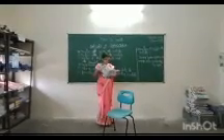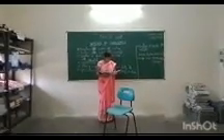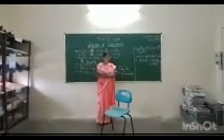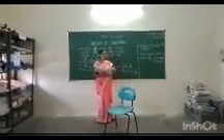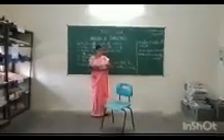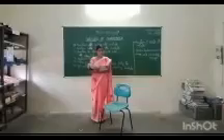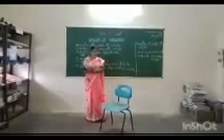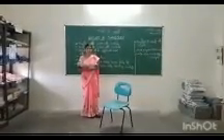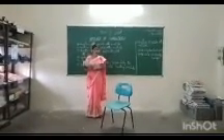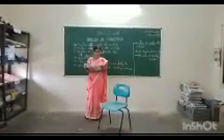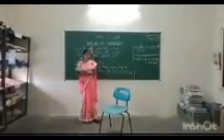Listen carefully. Now children, all of you open your textbook. Reaction of acid with metals. What happens when a metal piece is dropped in an acid? If you drop a metal piece in acid, it reacts with the acid and releases hydrogen gas. Small activity: acid reacts with metals and produces hydrogen gas.